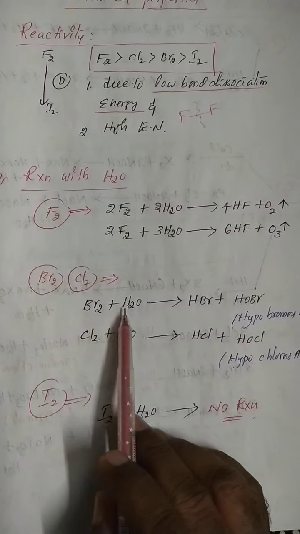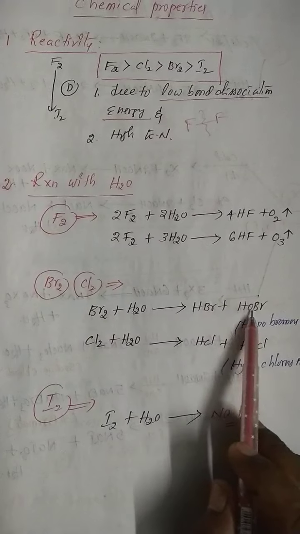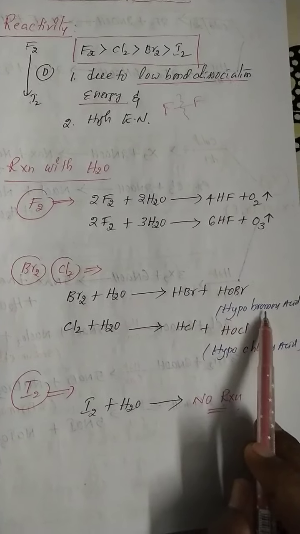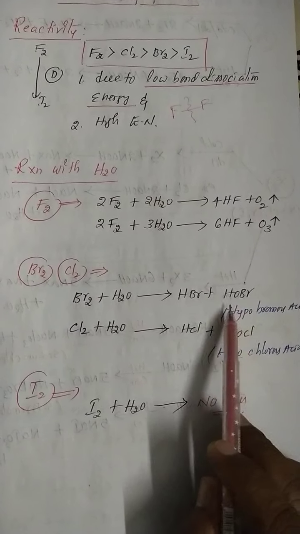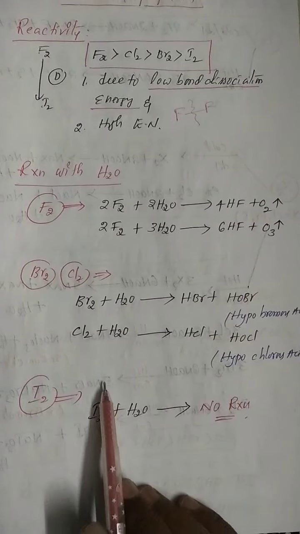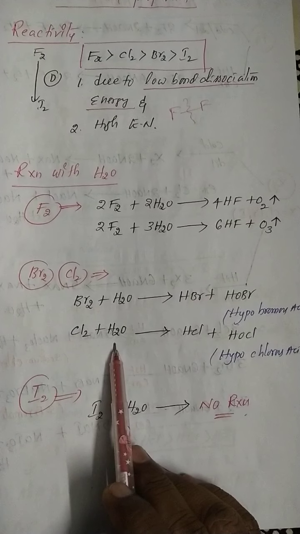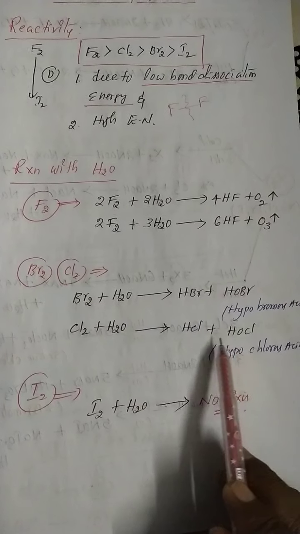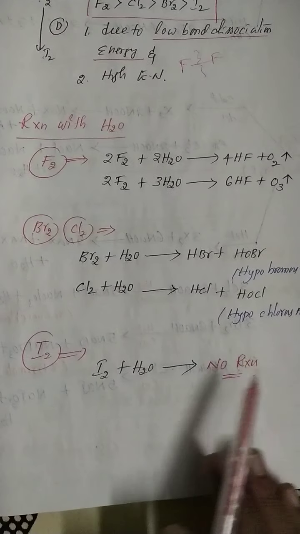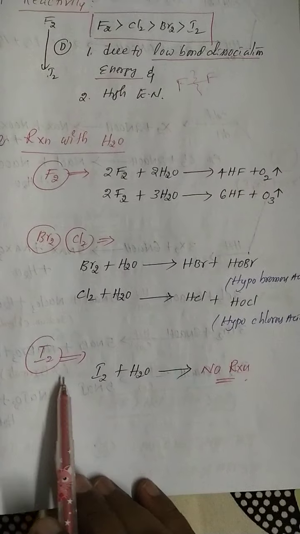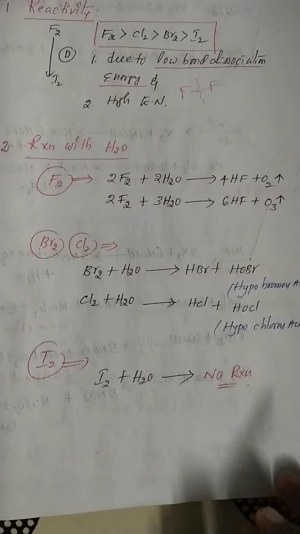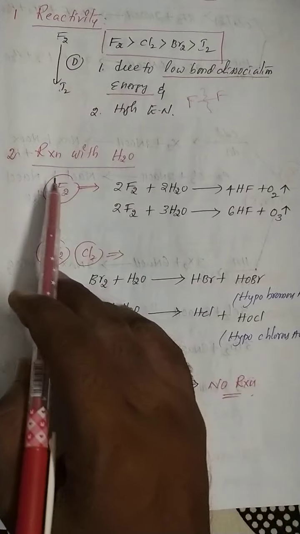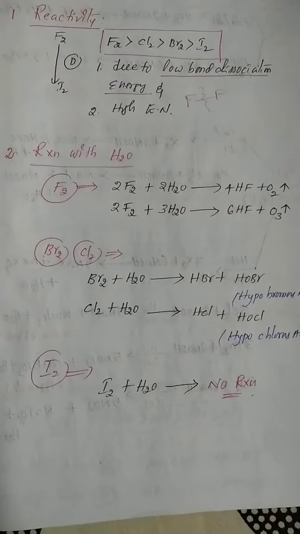See, bromine reacted with water gives HBr and HOBr, both of them acids. Hydrogen bromide is a strong acid, and hypobromous acid is a weak acid. So one strong acid and one weak acid is formed. And chlorine reacted with water gives hydrochloric acid and hypochlorous acid, so a strong acid and a weak acid are formed. And another important one: iodine does not react with water. So these are the reactions with water.